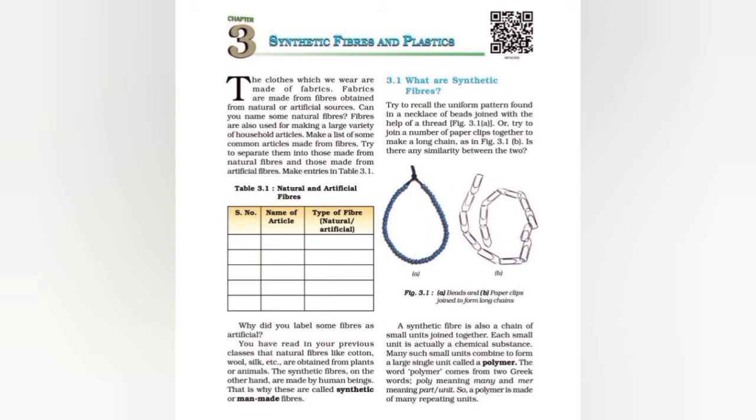So, polymer is a very large unit formed by the combination of a large number of smaller molecules that are called monomers, joined end to end by chemical bonds. And the word polymer came from two Greek words. Poly means many and mer means repeating units. So, we can say that a polymer is a very large unit formed by combination of a large number of smaller molecules joined end to end by chemical bonds. So, this is the way how synthetic fibers are made up.